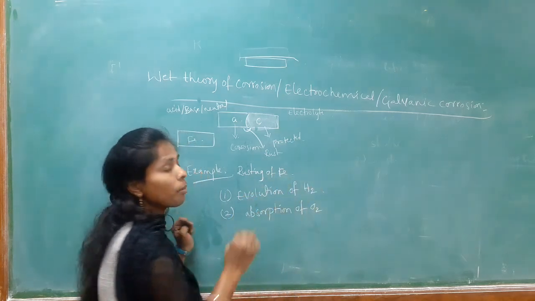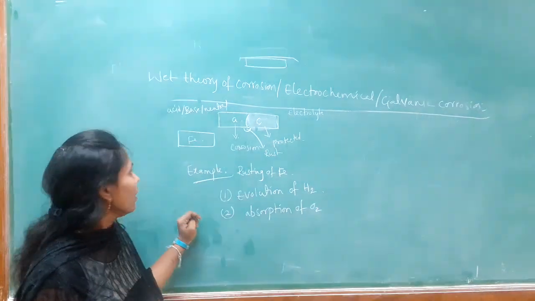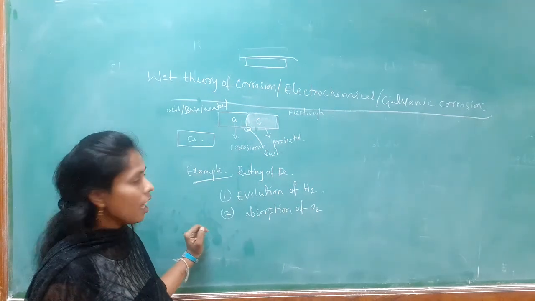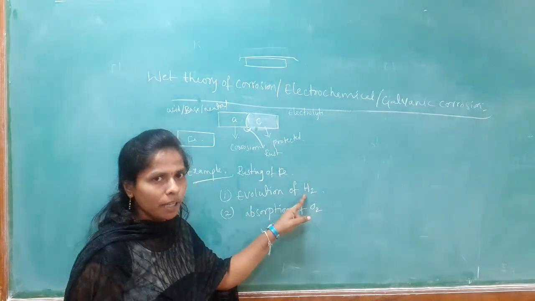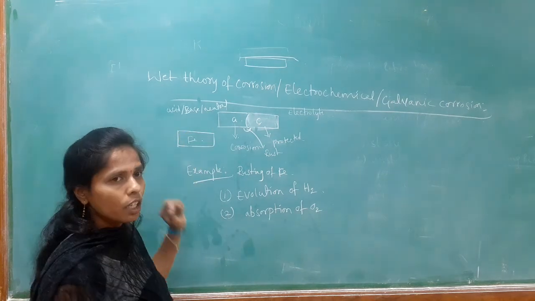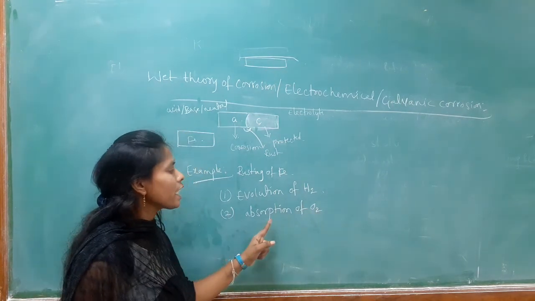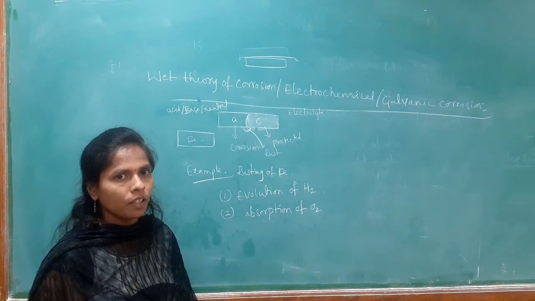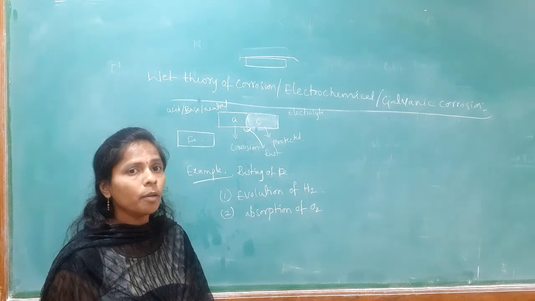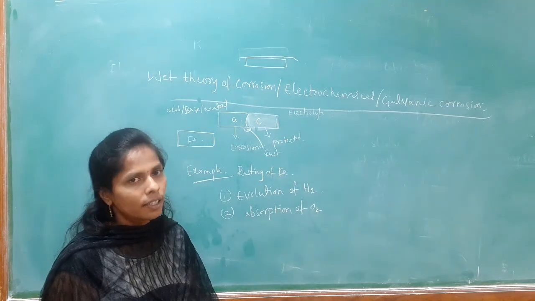If the metal is reacting with acid, that means if the metal is exposed to the acid, evolution of hydrogen takes place. But when the metal is exposed to base or the neutral solution, oxygen is absorbed from the environment. So, there are two types of mechanisms. You know what is meant by the mechanism? The process of the reaction.